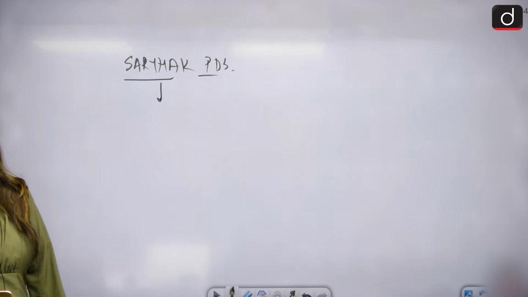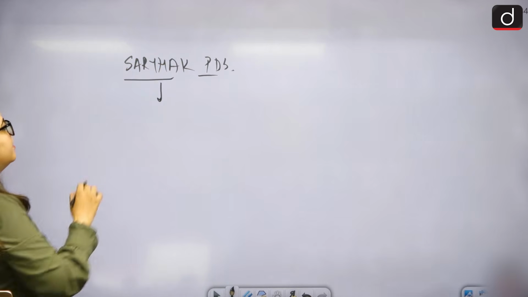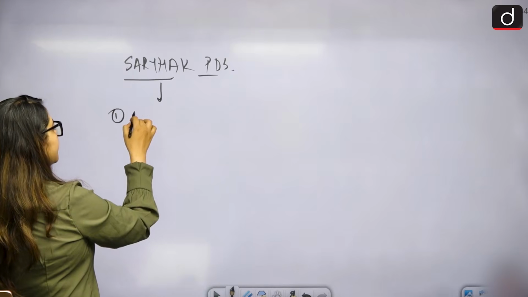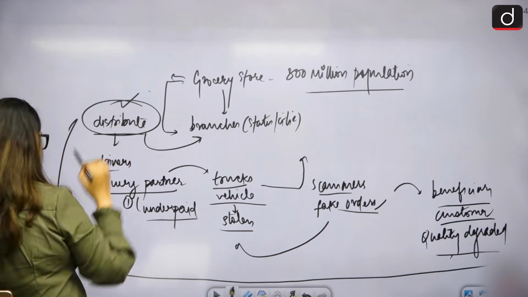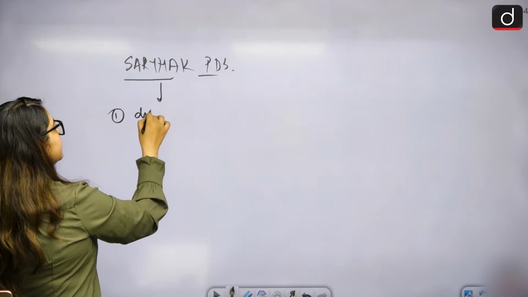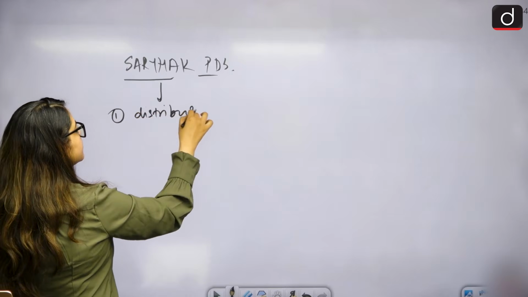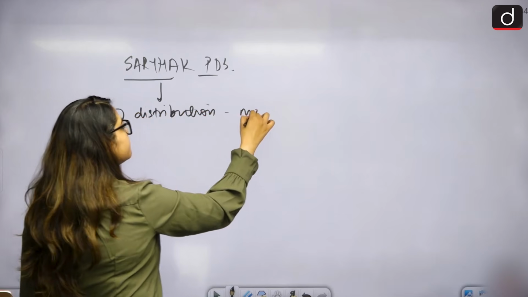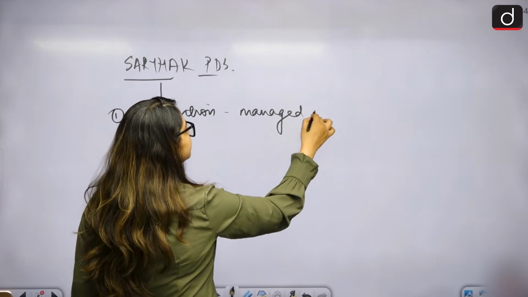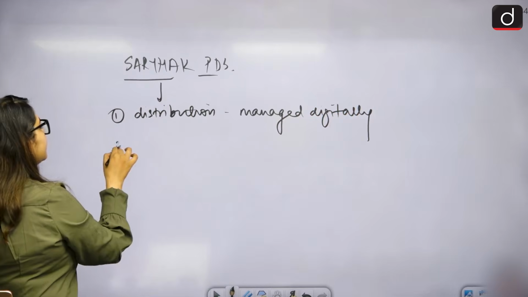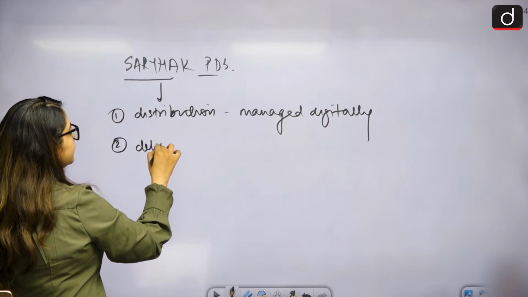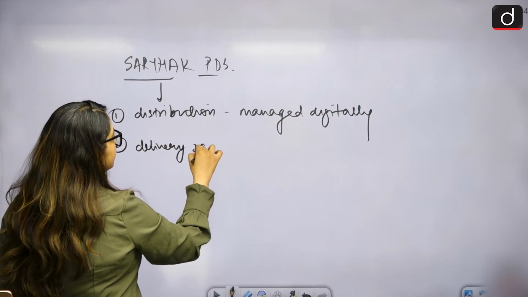This SARTHAK PDS, what is it trying to do? Number one, it is trying to make sure that from the very start, the distribution is managed digitally. If we manage digitally, this will be allocated to a variety of delivery partners.